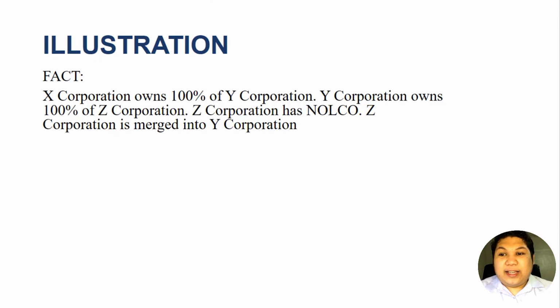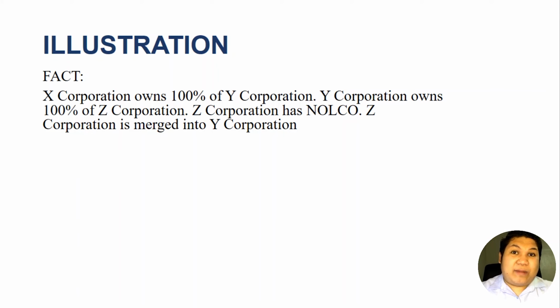Another case, X Corporation owns 100% of Y Corporation. Y Corporation owns 100% of Z Corporation. Z Corporation has NOLCO. Z Corporation is merged into Y Corporation. So X owns Y, Y owns Z, Z has NOLCO.